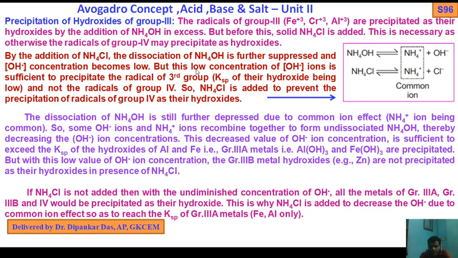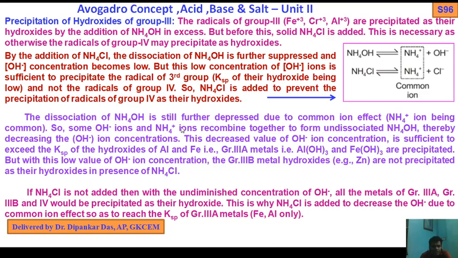When ammonium chloride is added, due to the common ions, the dissociation of weak ammonium hydroxide is greatly suppressed or decreased, and the equilibrium shifts towards the left-hand side. So the concentration of OH minus decreases, but this low value of OH minus is sufficient to exceed the Ksp value of group 3, and we get the precipitation of hydroxides of group 3 and not group 4.